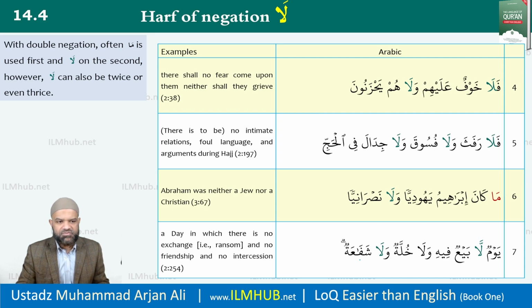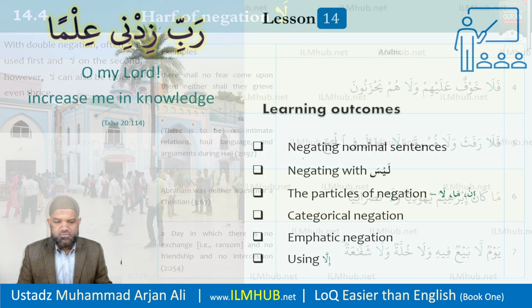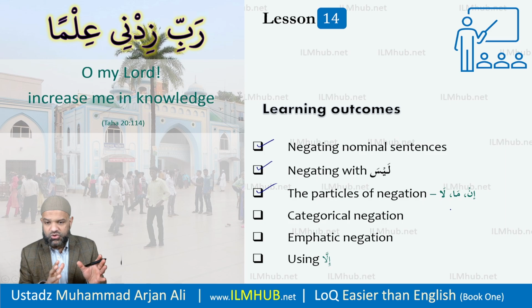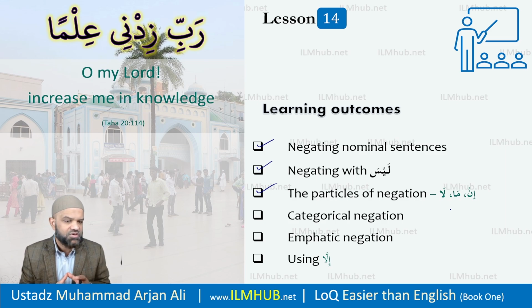So these are the beautiful examples for us just to see the simple negations that we are adding to the knowledge that we've already got, inshallah ta'ala. Inshallah, we'll conclude the first part of the video here. Alhamdulillah, we have covered the negation of the Jumlah Ismiyyah, the simple how to do that. We've covered how to use Laysa. We've also done how to use in, ma, la, exactly the same as Laysa really, but these are particles. The other Laysa was, of course, a verb. So you had Laysa and Laysat. Alhamdulillah, very simple. If you've done the previous lesson with inna, this should not really cause you any major problems, inshallah ta'ala.